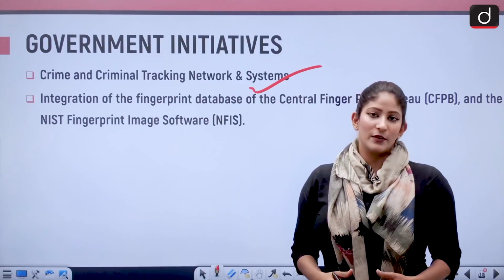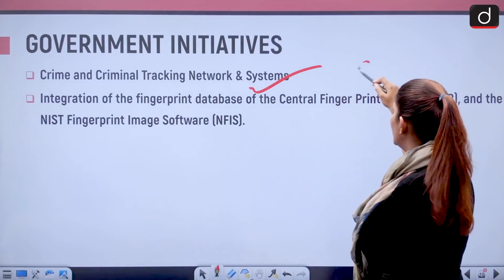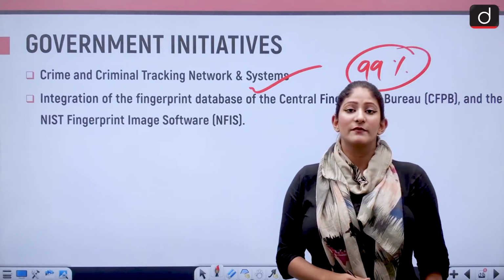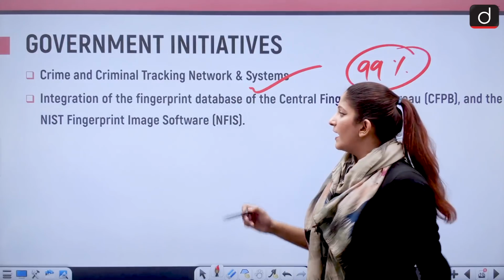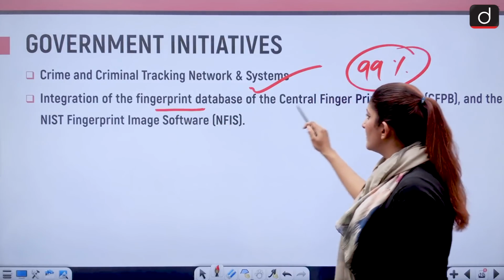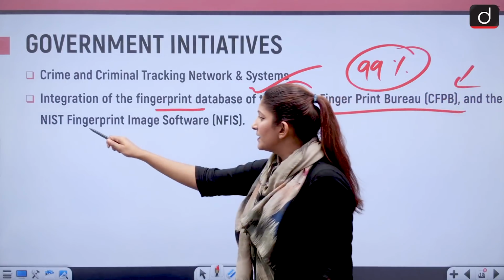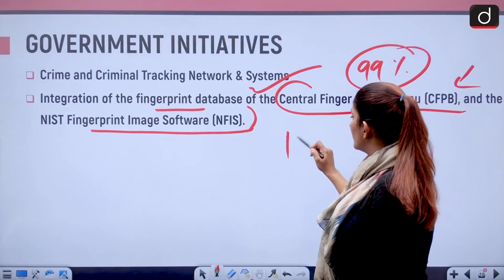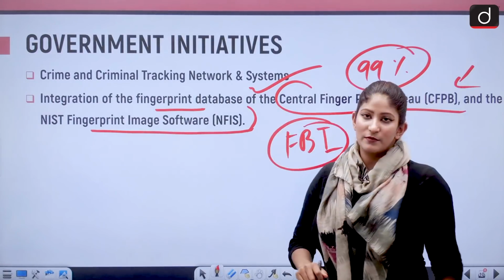Moving on, if we talk about other government initiatives, there is the CCTNS system, under which the data with respect to crime records has been stored, and 99% of the police system has already been integrated into the CCTNS. Integration of the fingerprint database of the Central Fingerprint Bureau and NIST fingerprint image software, which is used by the Federal Bureau of Investigation of the USA, has also been done.